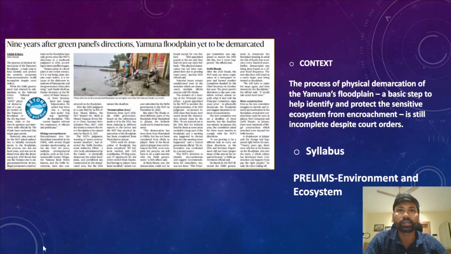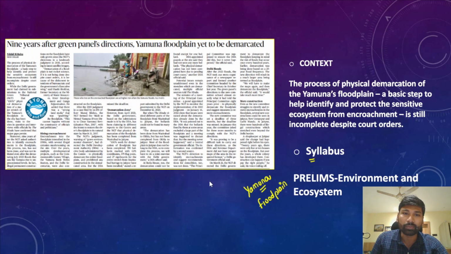Now understand the context. Please remember that this is very important for your prelims examination as well as the mains examination. In mains, you may get a question on the consequences of illegal encroachment on floodplains of river Yamuna. This is relevant not just with respect to river Yamuna, but also with respect to other important rivers whose floodplains are being encroached upon.